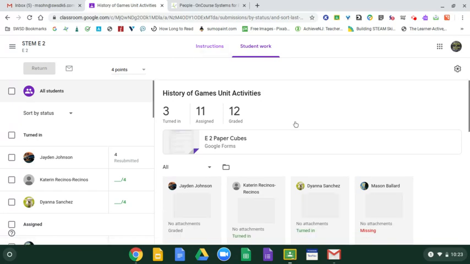And that's what I'm looking at right now, the student work. What this does is show the name of the assignment, how many people actually turned it in, how many were assigned, and then how many I graded. So in this class, there's 26 students. 3 of them turned it in, 11 were assigned, and 12 were already graded. Again, I grade what I could see.